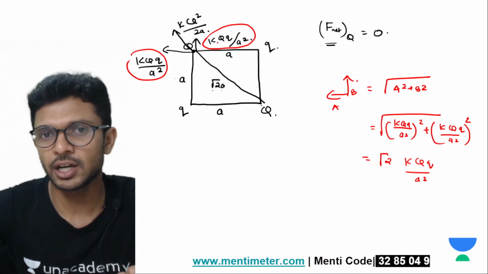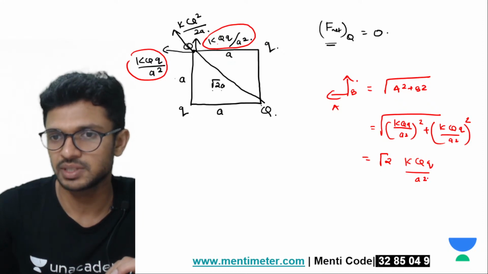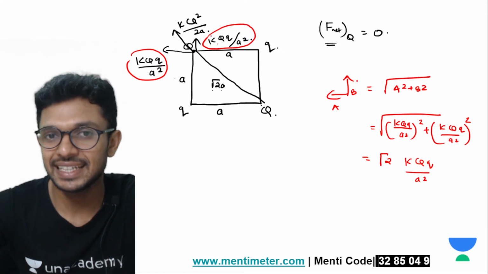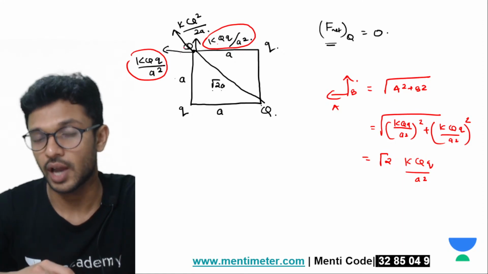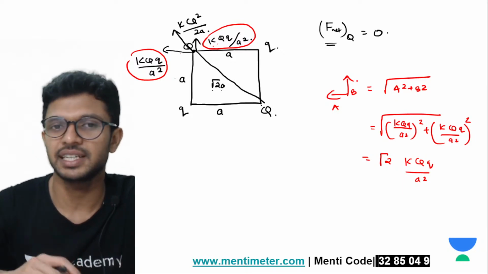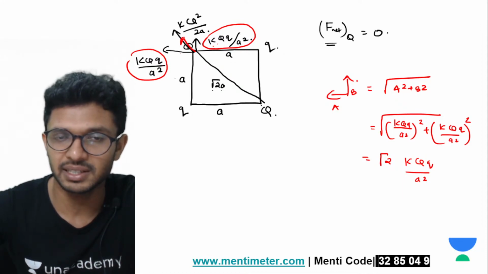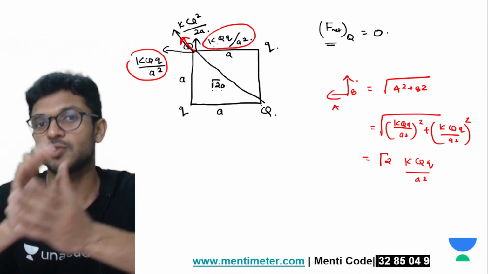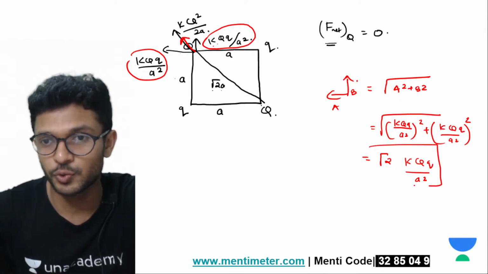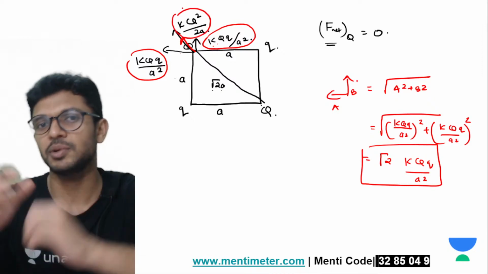So the resultant of these two forces which I have marked with the red color will be equal to root 2 times KQq by a square. Tell me what will be the direction of that? These two are perpendicular forces, and one more thing, these two have equal magnitudes, so their resultant will be along the angle bisector, meaning along the direction of the diagonal. This means the resultant of these two forces and the third force will be in the same direction.